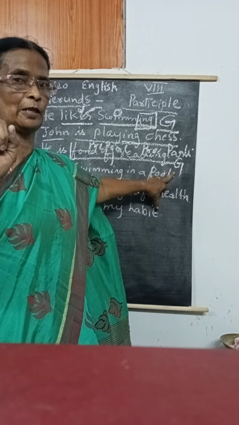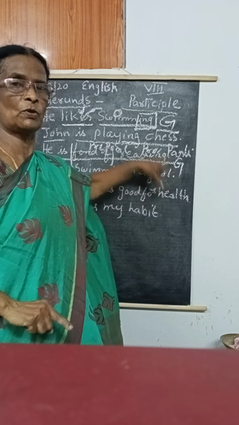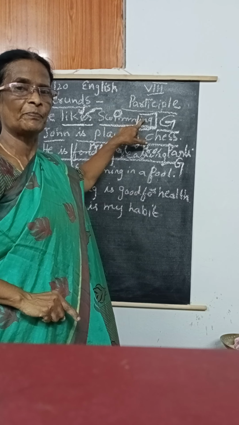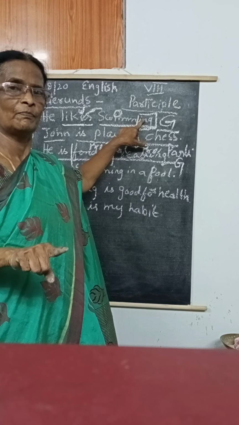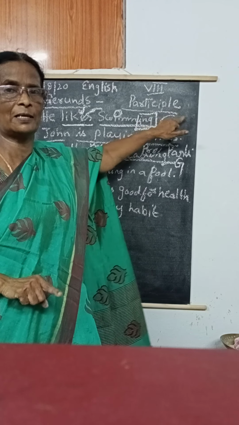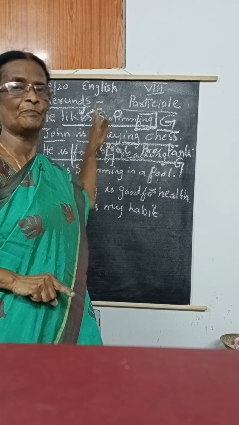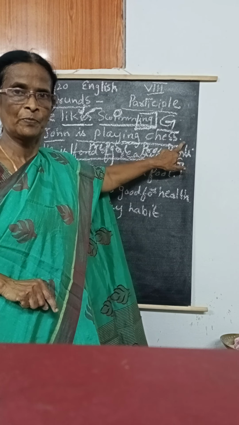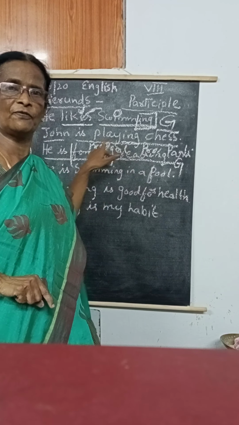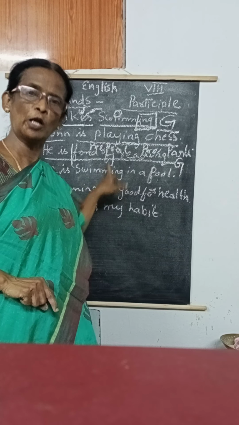So easily I am giving the clue. Okay, don't neglect. When the verb acts as a noun and is not followed by the helping verb, that is the gerund. When there is an ing followed by the helping verb, that is the present participle. After the ing, if there is a preposition, that is also a gerund.